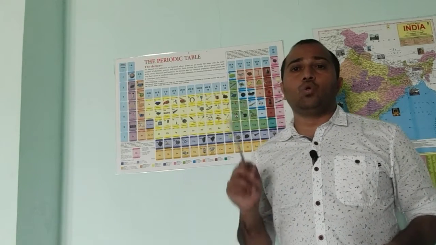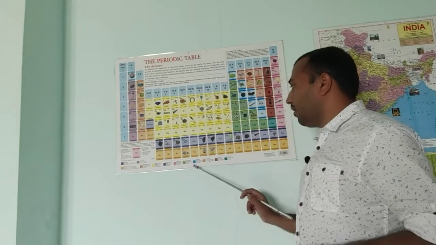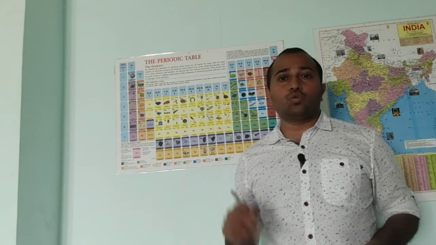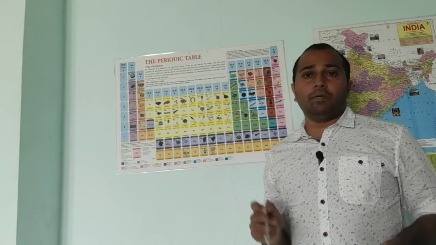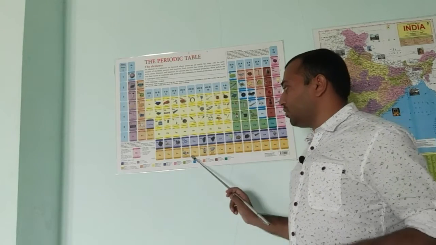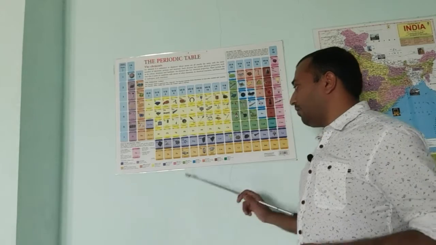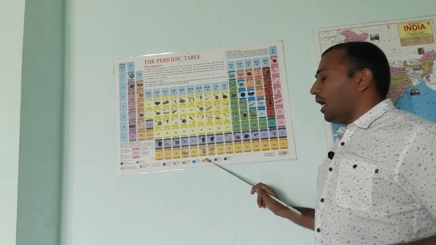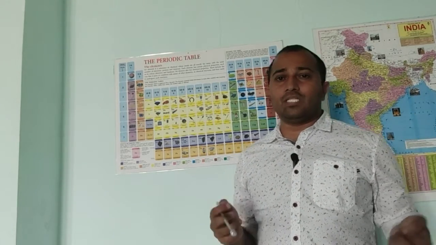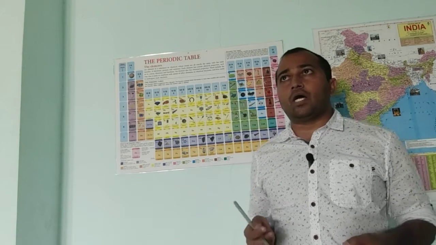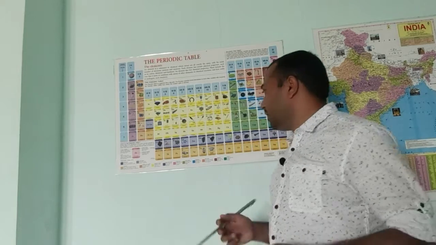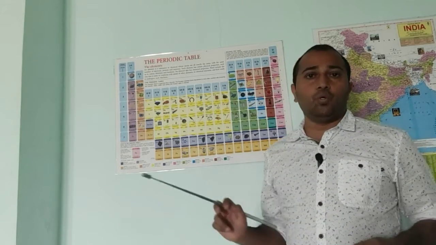In the actinoids we have uranium, which is very useful for nuclear power plants. So these nuclear power plants are to be remembered. This uranium is used in which place? That is used in nuclear power plants. And next we have the atomic bomb. As you can see, what is used in the atomic bomb is plutonium. The atomic bombs were placed in Hiroshima and Nagasaki, and in those places also they placed plutonium.